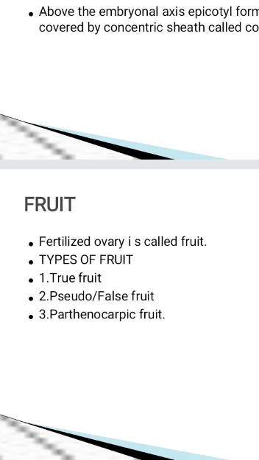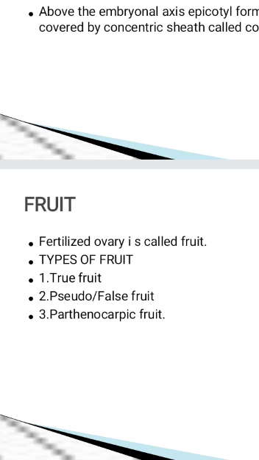But you should have a clear idea about parthenocarpic fruit and parthenogenesis. Parthenogenesis is development of a new organism from an unfertilized female gamete. If the female gamete directly forms a new organism without fertilization, then the process is called parthenogenesis.